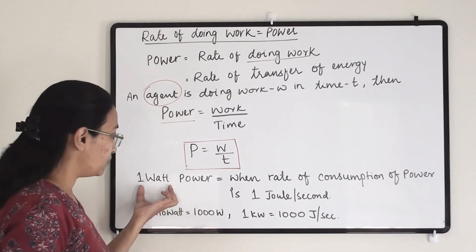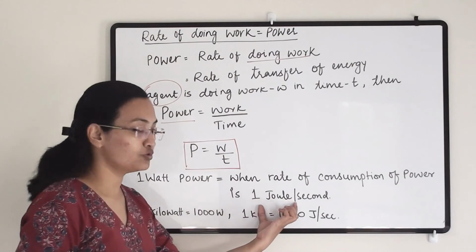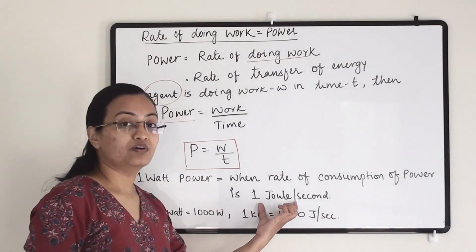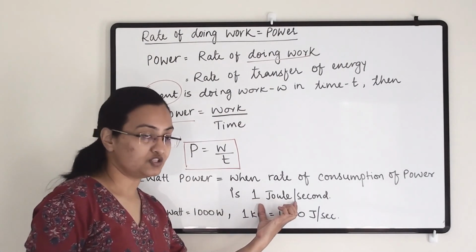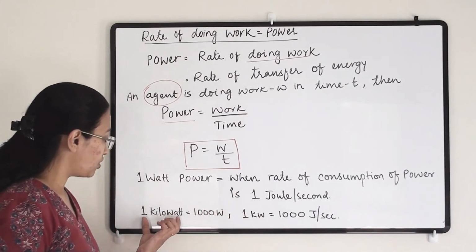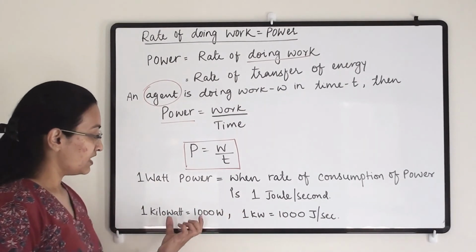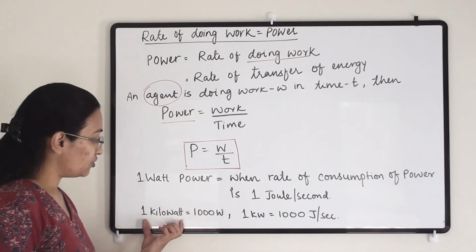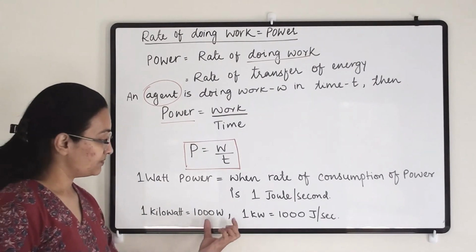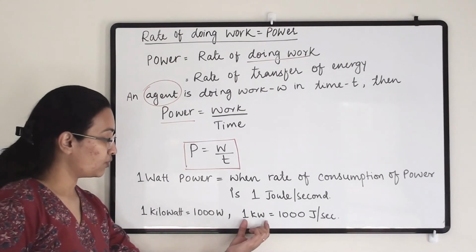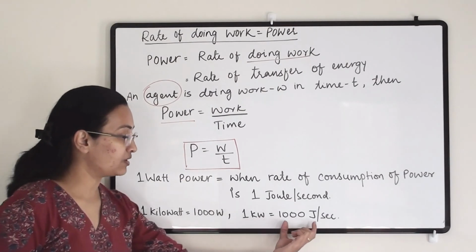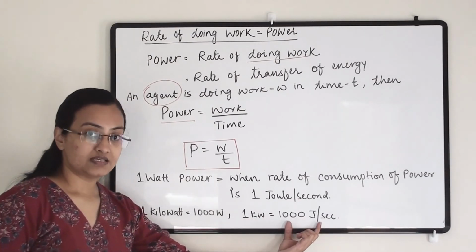So 1 watt equals 1 joule per second. Another unit is 1 kilowatt, and 1 kilowatt equals 1000 watt. Another conversion for 1 kilowatt is 1000 joule per second.